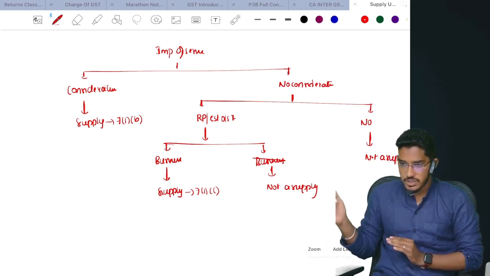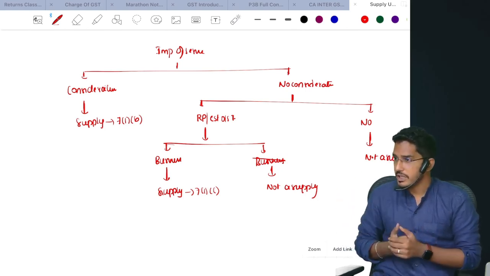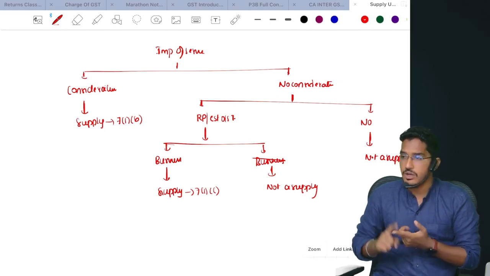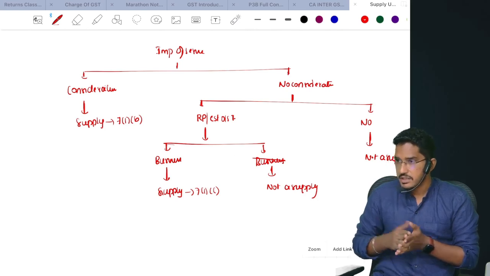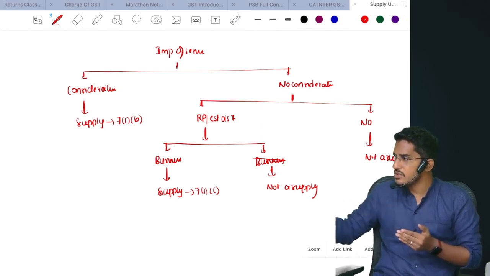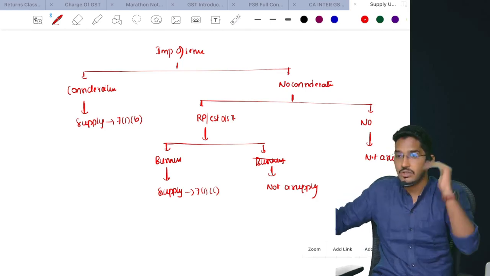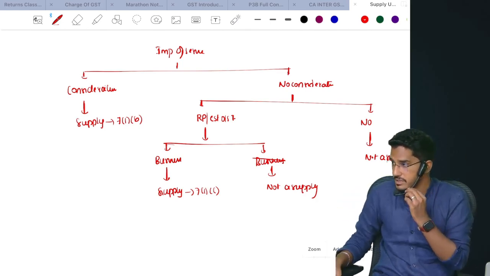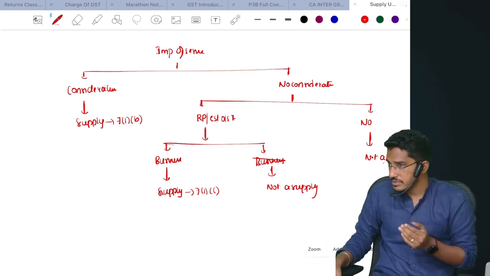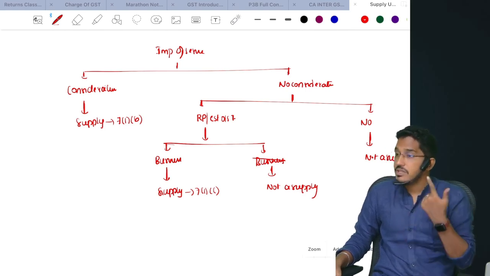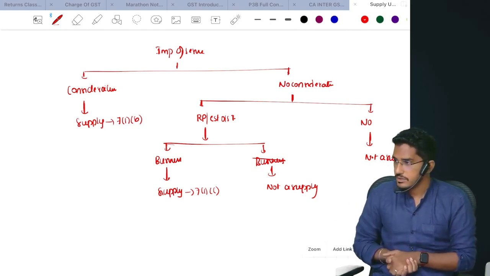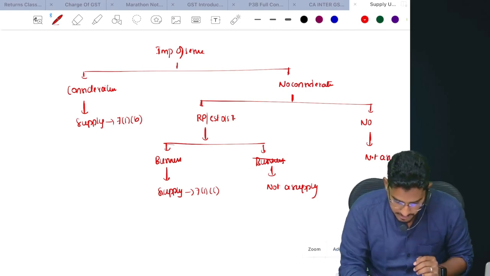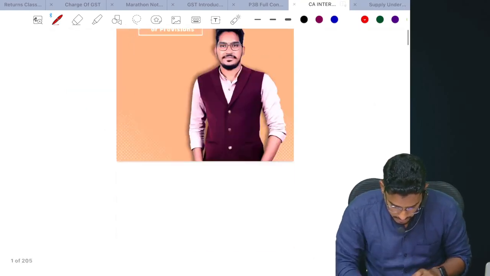However, if there is no consideration, then check who is the party from whom you are receiving. Is he a related person or your own establishment outside India? If the answer is yes, you need to check a few more things. If the answer is no, straight away not a supply. Then check, is it in the course or furtherance of the business? If yes, treat it as supply. If not, don't treat it as supply. Understood? We'll have a few questions regarding this. At least try to solve it.